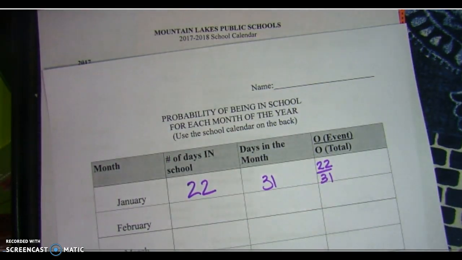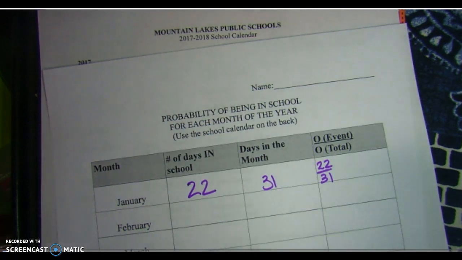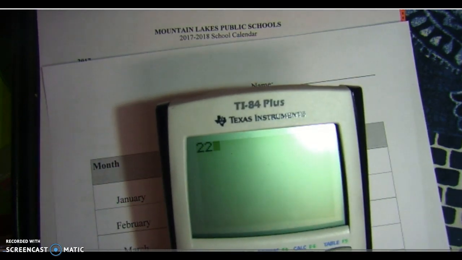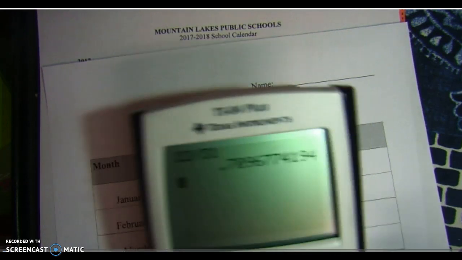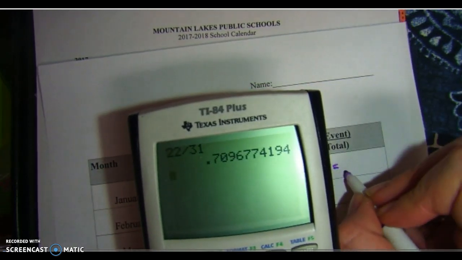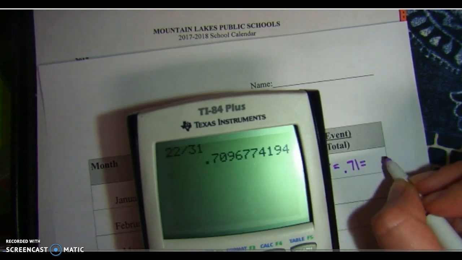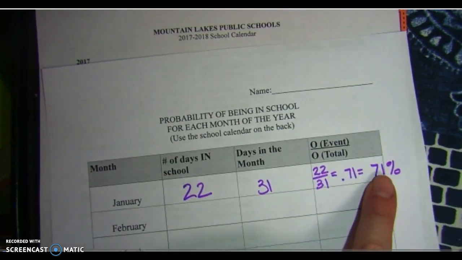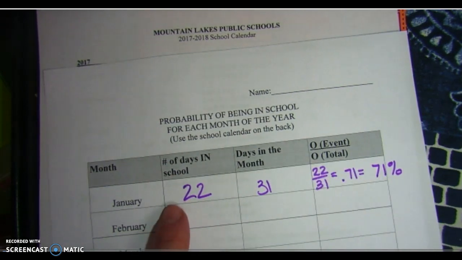That's what should occur. That doesn't necessarily mean it had to. So then if I wanted to make that a percent, I do 22 divided by 31, and I get, we'll round that to 71. So 71% chance of being in school during the month of January.